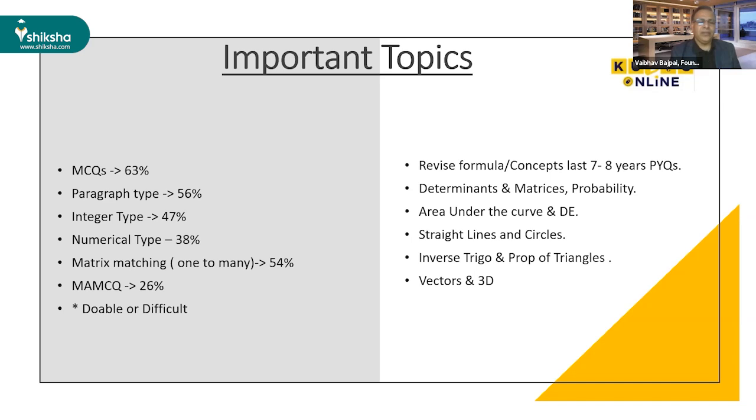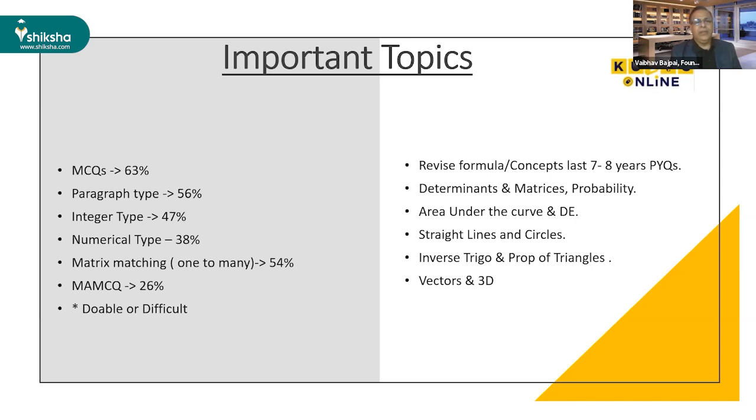You will get -2. So in MAMC type questions, you just read the instruction. If it is given that partial marking is there, then you should attempt. Otherwise, if you are not 100% sure, you should not attempt this section in the beginning of the paper.